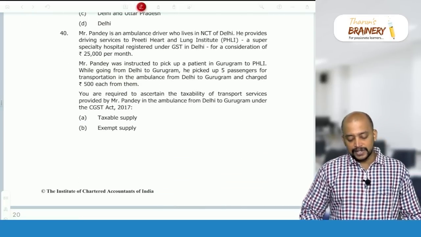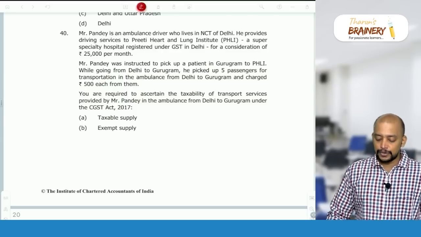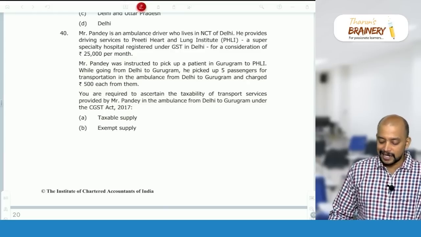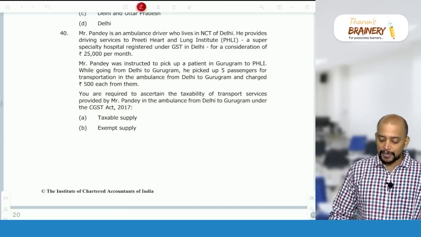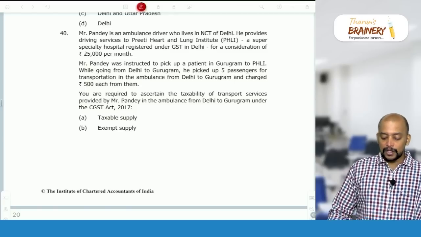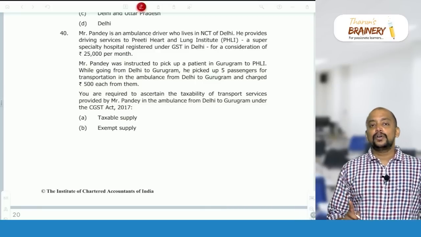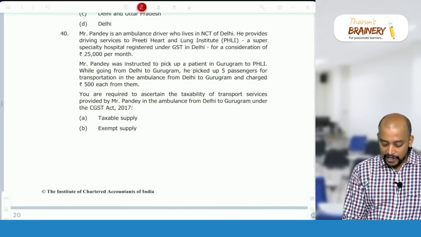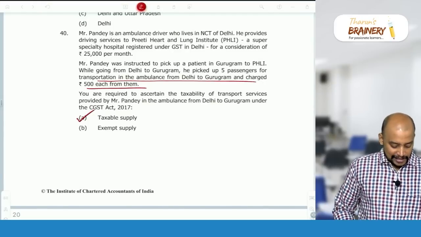Then 40, Mr. Pandey is an ambulance driver who lives in NCT of Delhi. He provides driving services to Preeti Heart and Lung Institute, a super specialty hospital registered under GST in Delhi, for a consideration of 25,000 per month. Mr. Pandey was instructed to pick up a patient in Gurugram to PHLI. While going from Delhi to Gurugram, he picked 5 passengers for transportation in the ambulance. See, only transportation of patients in an ambulance is exempted, but transportation of passengers in an ambulance will be taxable. So therefore, it is a taxable supply.